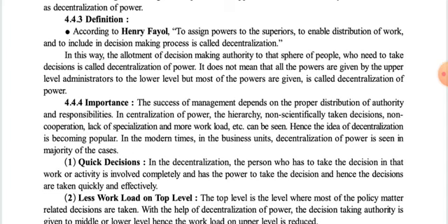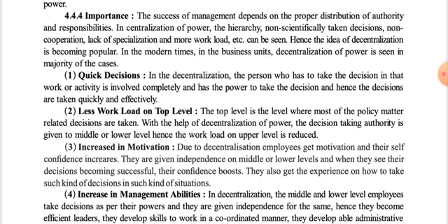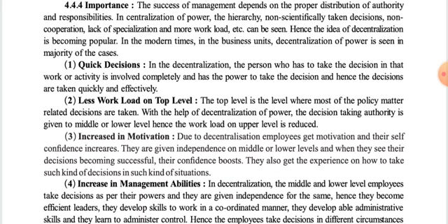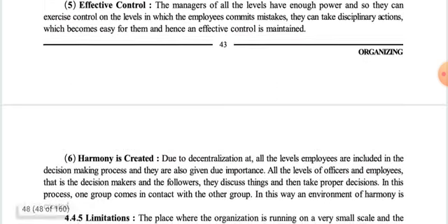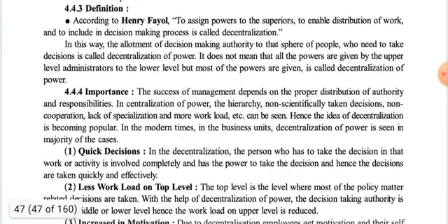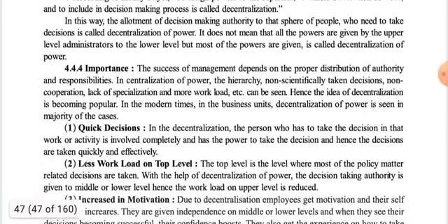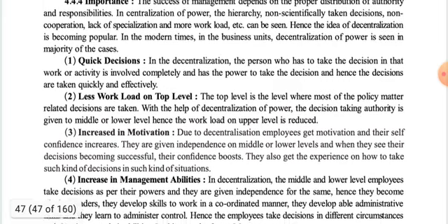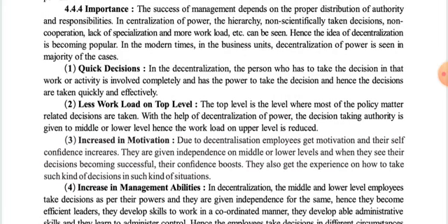Now let us move forward and discuss the importance of decentralization. Here we have 6 importances, and lastly we'll discuss the limitations of decentralization of organization.